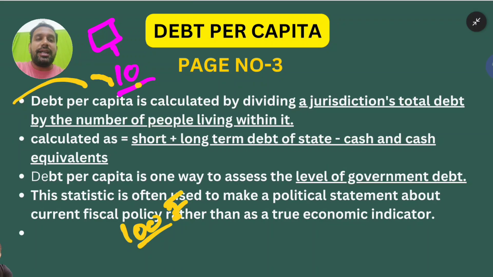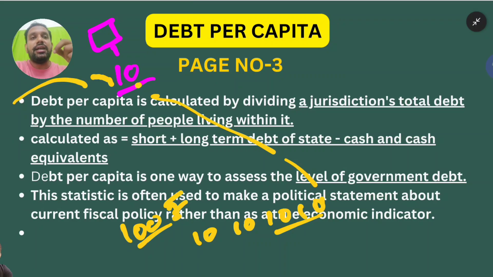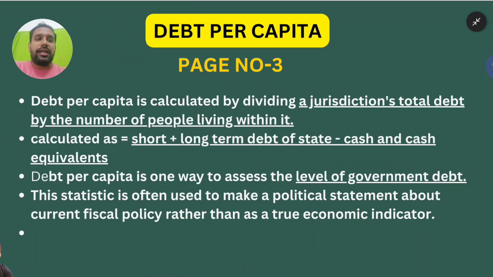It means those 10 people should bear this 100 rupees, so on average every person has 10 rupees of extra debt, since 10 tens are 100. When a state or national government has a particular debt and it is distributed among the population per person, that is called debt per capita.